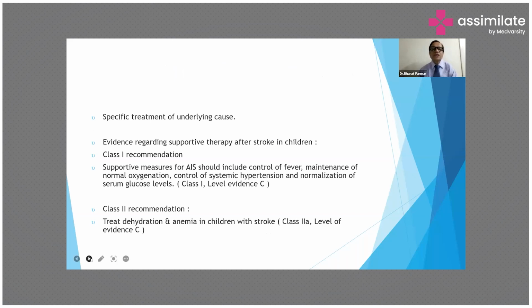Evidence regarding supportive therapy after stroke in children. Class 1 recommendation: supportive measures for AIS should include control of fever, maintenance of normal oxygenation, control of systemic hypertension, and normalization of serum glucose level. In case of class 2 recommendation, treat dehydration and anemia in children with stroke.